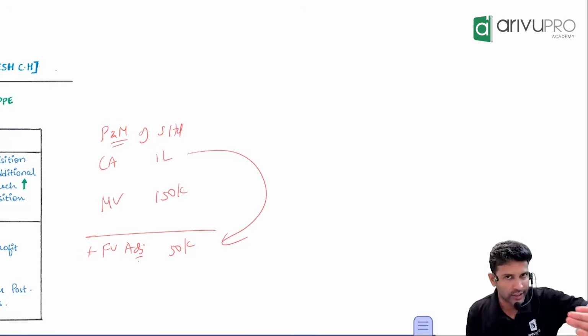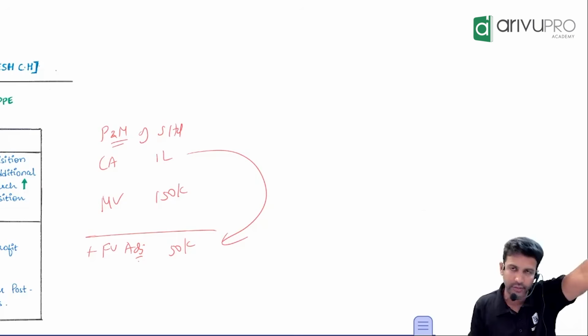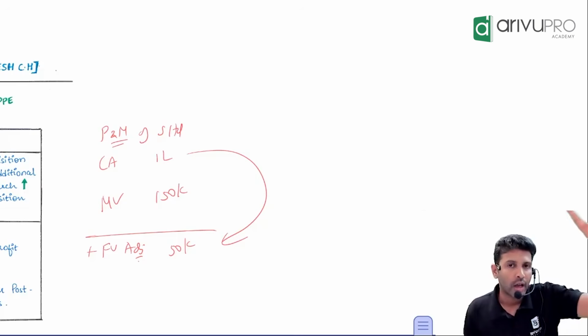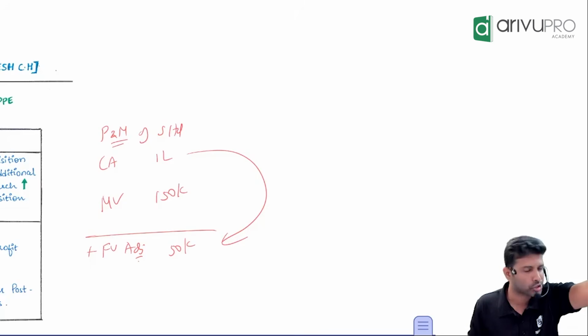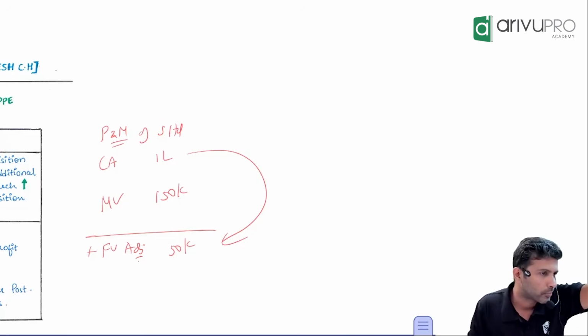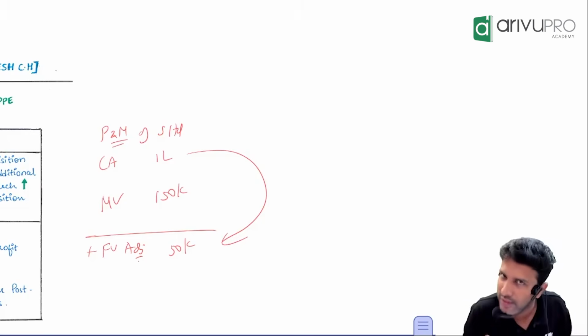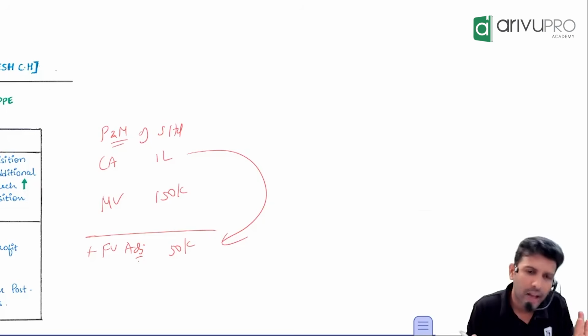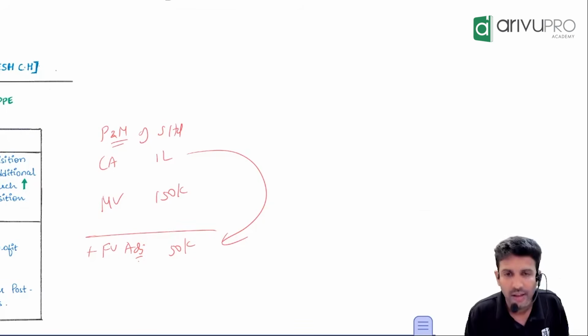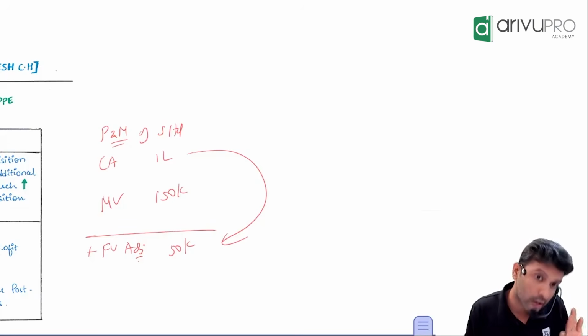Or I can say it in another way, for simplicity, as another approach. The subsidiary's asset value: book value is how much? 1 lakh. Market value how much? 1,50,000. Sad face or happy face? If an asset's value is increasing, is that sad or happy? Happy face. If you remember, if an asset's value increases, we call it revaluation reserve.